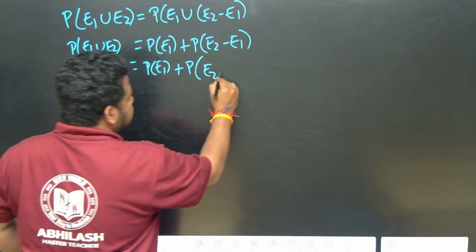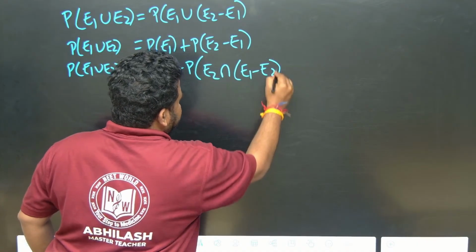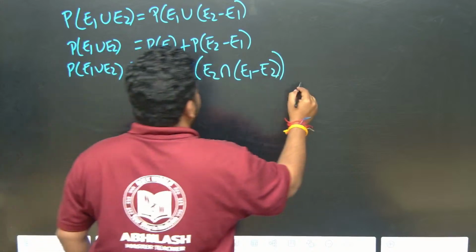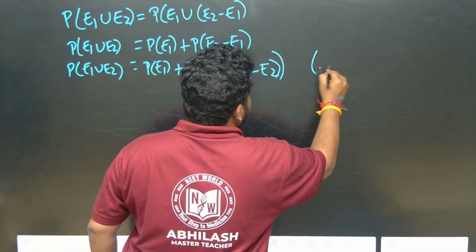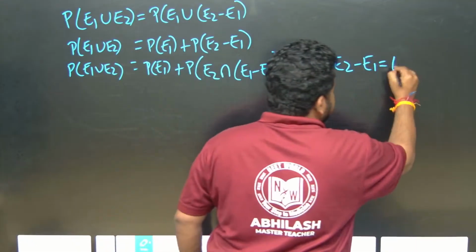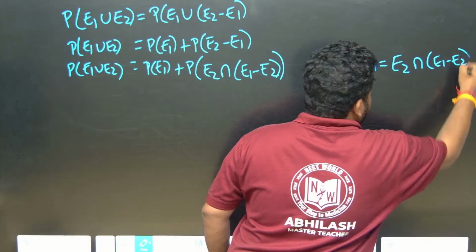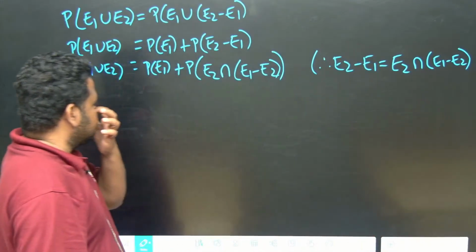What is the thing we wrote? E2 intersection E1 minus E2. Therefore, what I should write here? Therefore, E2 minus E1. What I wrote before, I am writing it here again. That's it. E2 intersection E1 minus E2. So this is what, friends?